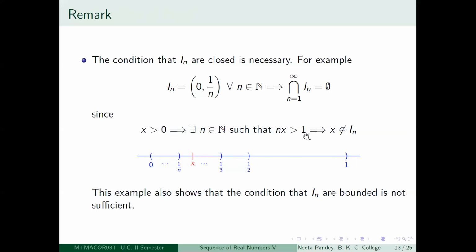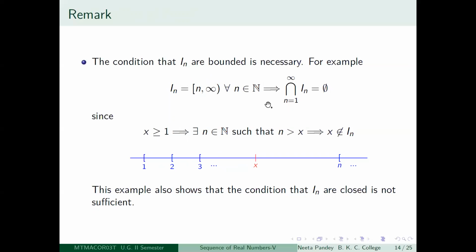And since nx is greater than 1, it means that x is greater than 1 by n. So if x becomes greater than 1 by n, then it cannot belong to In. So if it does not belong to one of the Ins, it cannot belong to the intersection. So no positive number is going to belong to the intersection, and therefore the intersection of the In is empty. So this is one example.